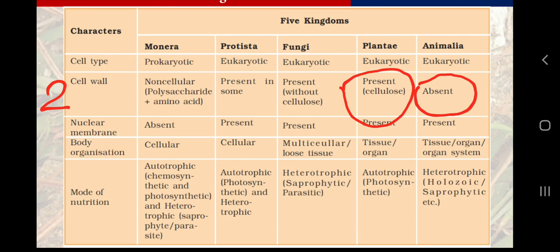Next, coming to the fungi, also having a cell wall. And if you remember the biological classification of plants from class 9, chapter number 7, Diversity in Living Organisms, then you must have an idea of the 5 groups of plants. Let me repeat those groups: Thallophyta, Bryophyta, Pteridophyta, Gymnosperms, and Angiosperms. These were the 5 groups we studied in class 9 for plants.